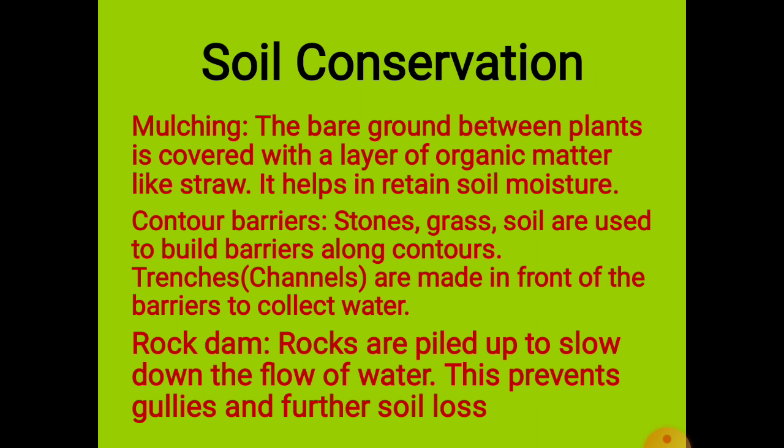Then come the contour barriers. People create these barriers to stop soil erosion by putting rocks, grass or mud at the edge of the field so that the washing away of soil can be stopped. The rock dam and contour barriers are similar to each other. In this, people make rock walls to stop soil at one place. Like in mountains, people do step farming and make walls around their field so that they can stop the washing away of soil due to heavy rainfall.